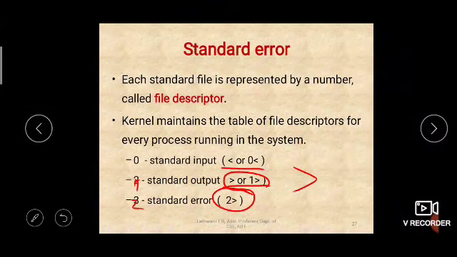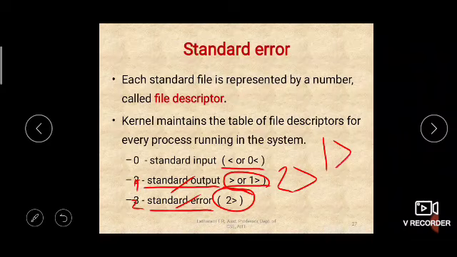For error streams you have to use 2 greater than. That means it is representing the error stream. Because standard output and standard error both are connected by default to the display terminal, right? Output of the command or error message of the command, both are displayed on the system itself, on the monitor itself, right? So how to differentiate between the output and the error messages using this descriptor.